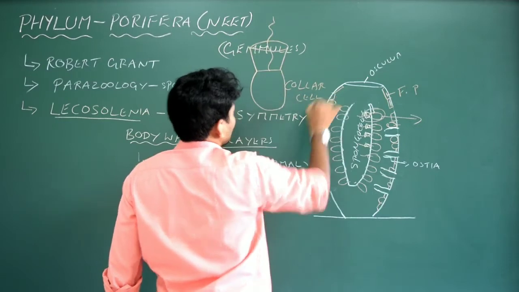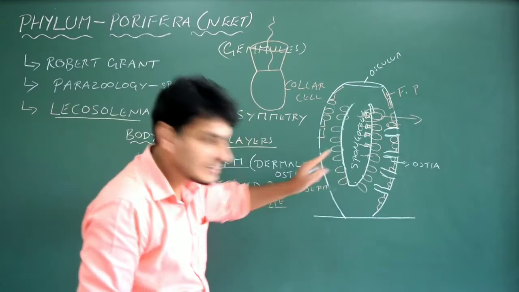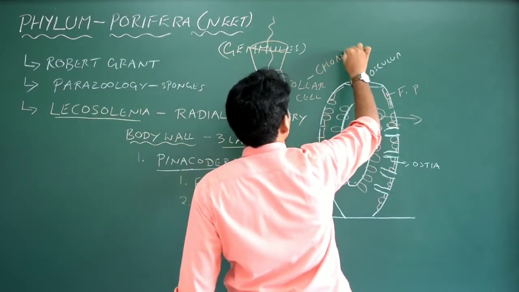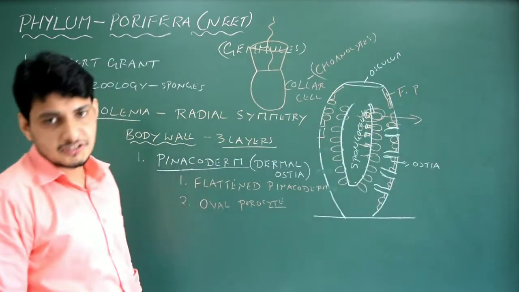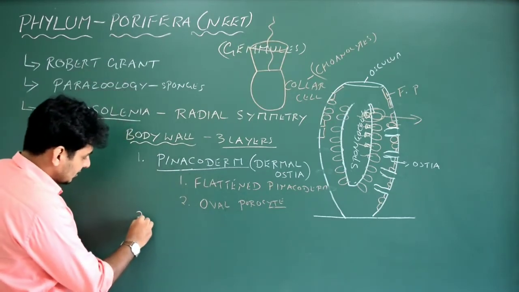What is the meaning of collar cell? Collar cell is nothing but the lining of the spongiocele. Correct? It makes the lining, right? Or it is also called choanocytes. See, different names, don't get confused. Choanocytes and collar cells are both the same. Done. Now let me go to the second layer.